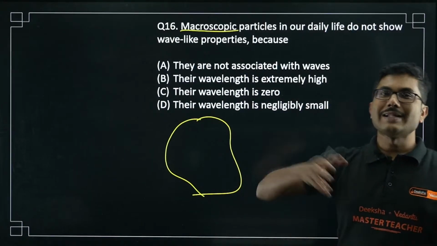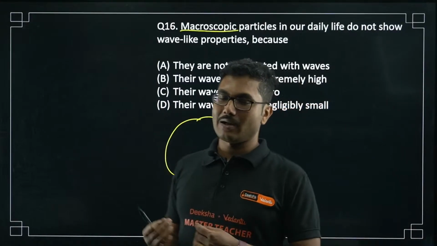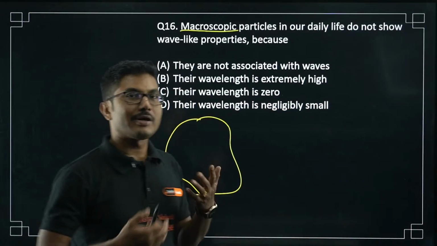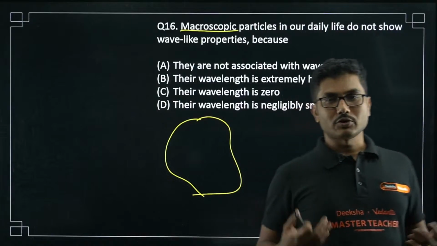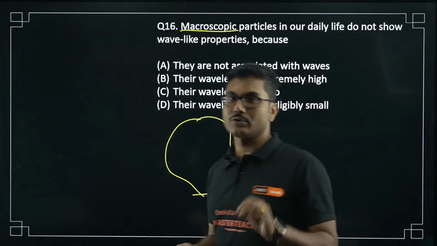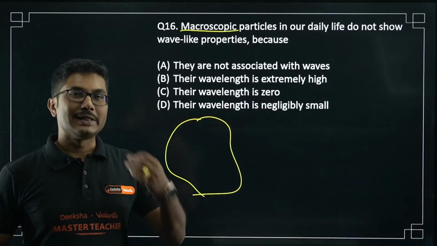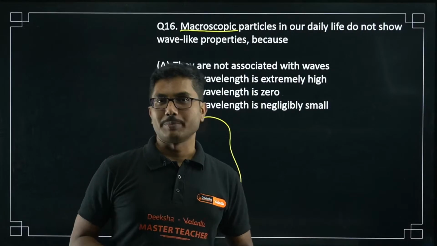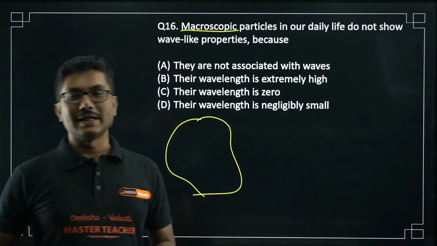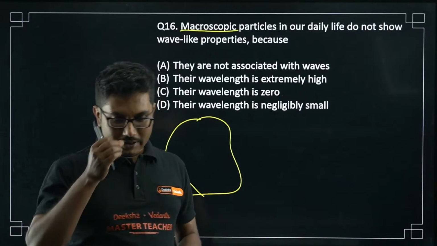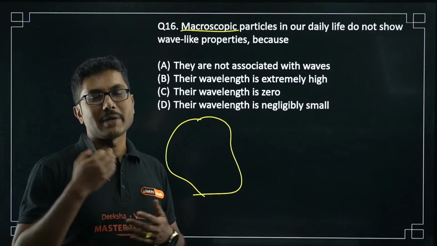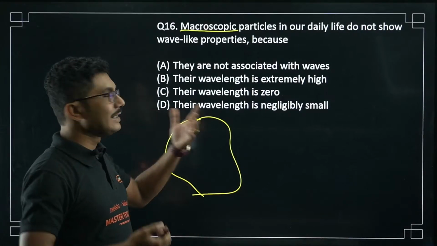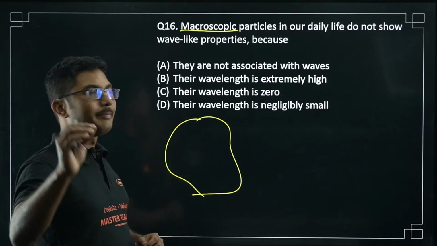Everything that we see around us with our naked eyes is called macroscopic. Microscopic means we need a microscope to see things. For example, electrons, protons, they are microscopic. Even a germ sitting inside your blood, that you see using a microscope, is microscopic. Anything that you can see with your naked eyes is called macroscopic.